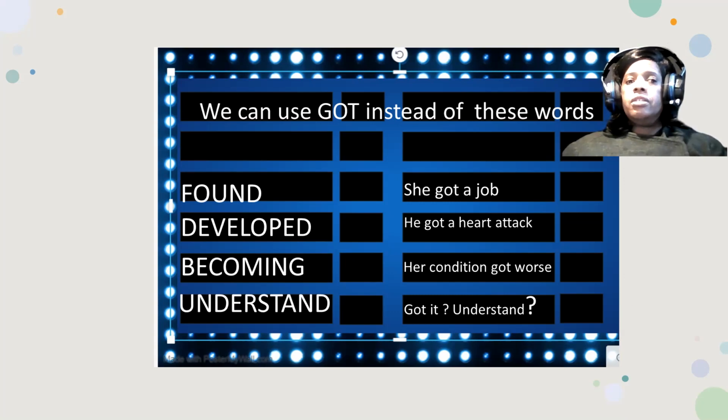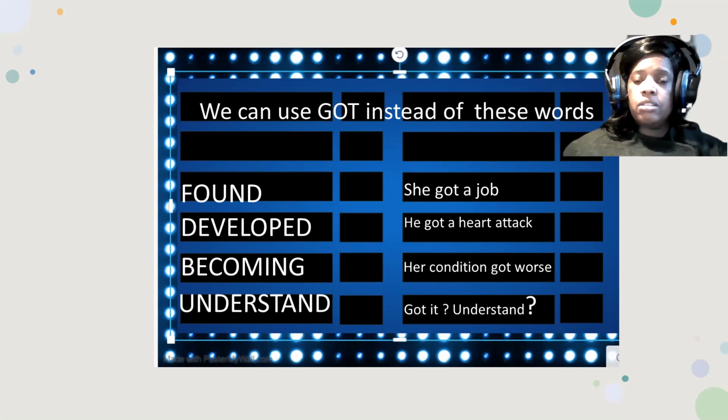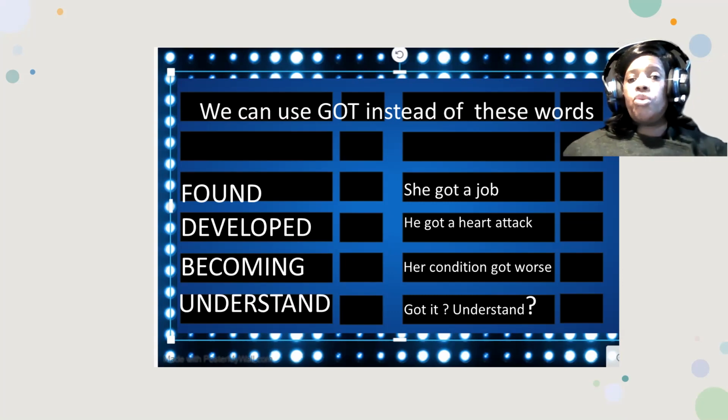And then I could look at you and say, got it? Understand it? Right? So if I talk to you in terms of "got it" or "understand it," that means I'm checking for your understanding. So the word "got" can be used in many, many different ways in English.